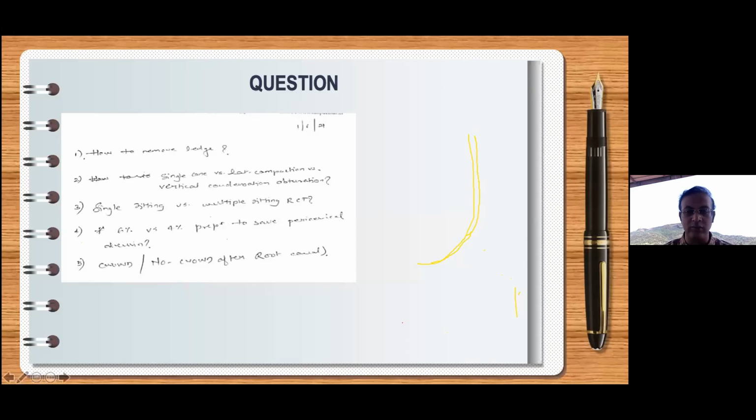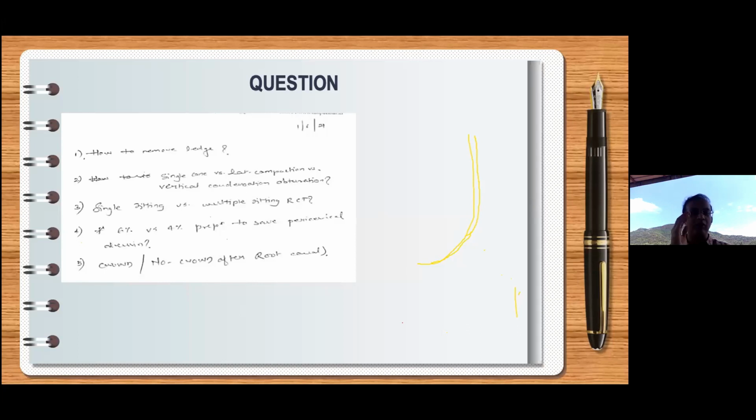So what do we do? There is already a ledge there. It is so simple. When I put in a file, if my file is straight, it will every time try to enter inside the ledge. So what I will do is pre-curve my file, and then enter inside the canal.